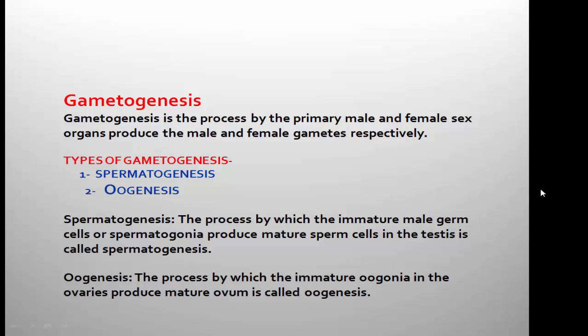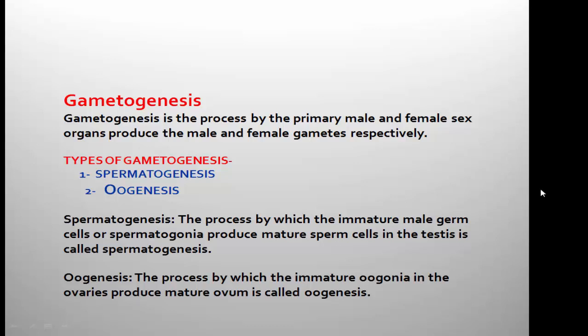What is gametogenesis? Already you have studied this term in the first chapter. Gametogenesis is the process by which the primary male and female sex organs produce the male and female gametes respectively.